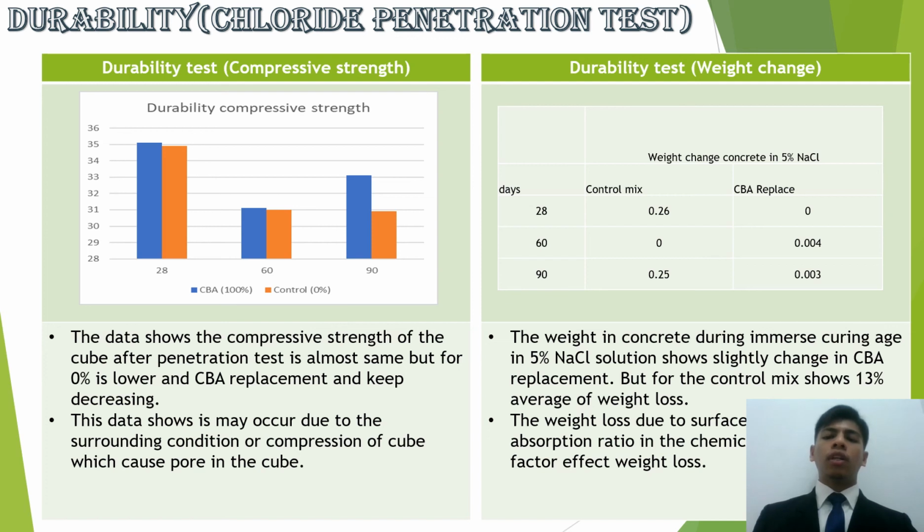The weight of concrete during immersion curing in 5% NaCl solution shows slight change in the CBA replacement, but the control mix shows 13% average weight loss, and the weight loss is due to the surface defect and water absorption ratio, that can be a factor effect of the weight loss also.